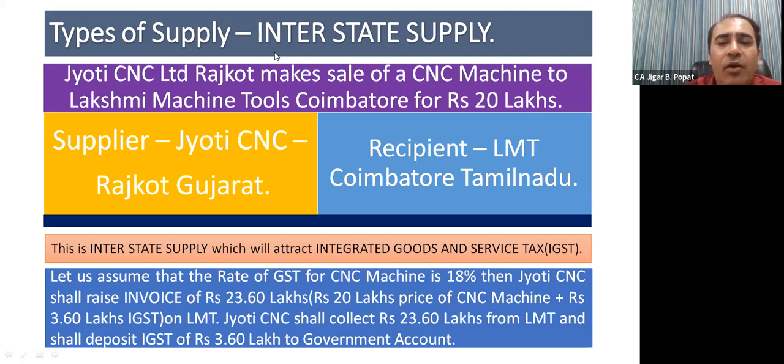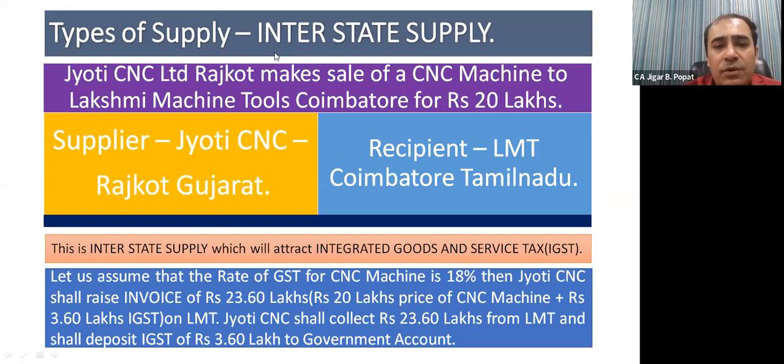On intrastate supply, when supplier and recipient both are in a same state, say if supplier is in Mumbai and recipient is in Pune, then it is intrastate. But if supplier is in Mumbai and recipient is in Rajkot or Ahmedabad, then it is interstate. As you rightly answered, on interstate supply there is IGST. On intrastate supply, there is a levy of CGST and SGST at equal rates.